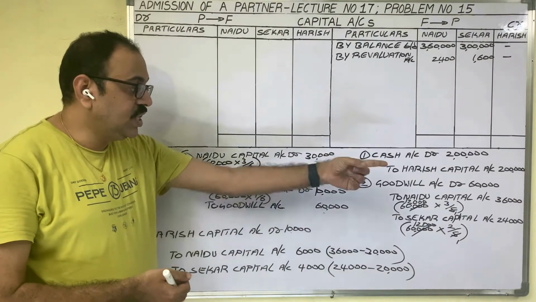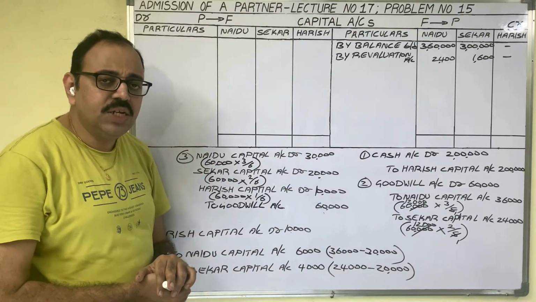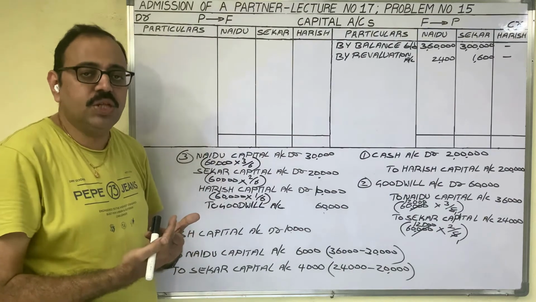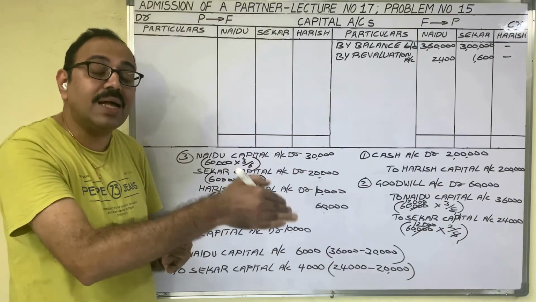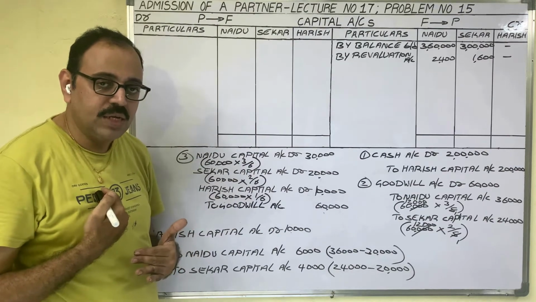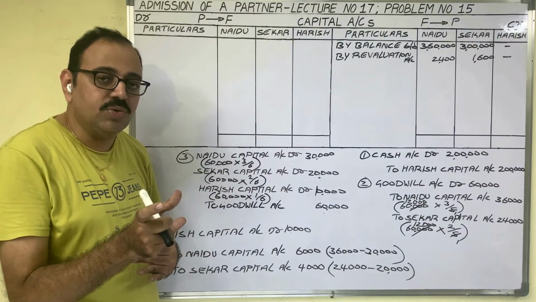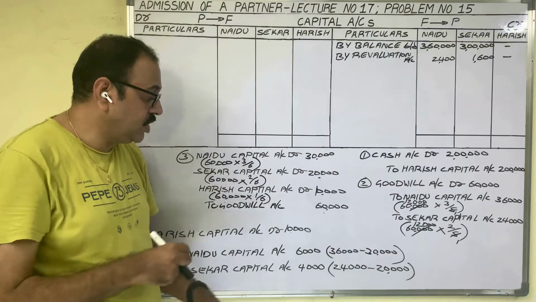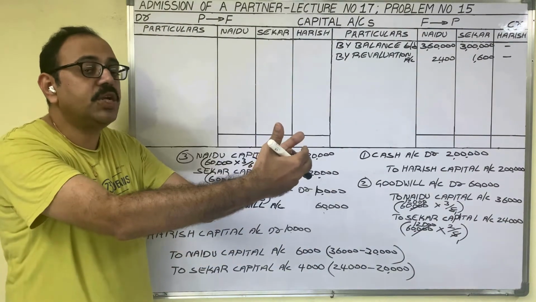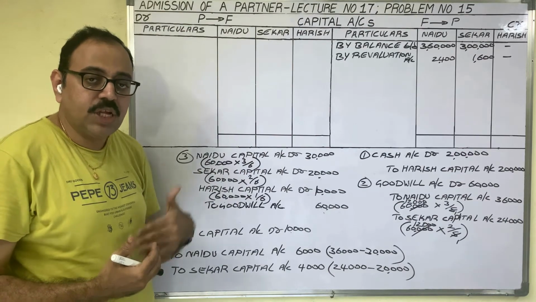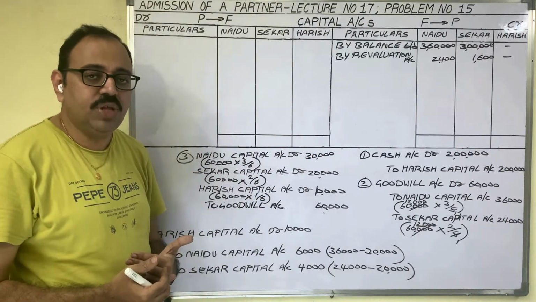Total goodwill is 60,000 rupees. Harish need not bring the total goodwill of 60,000 into the firm. He has to pay his share of goodwill as compensation to old partners. In total goodwill of 60,000, the new partner's share is only 10,000 rupees. That 10,000 actually Harish should bring into the firm. Suppose he brought 10,000 rupees into the firm.